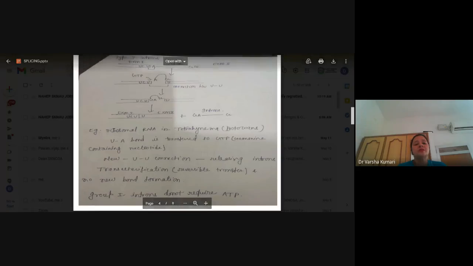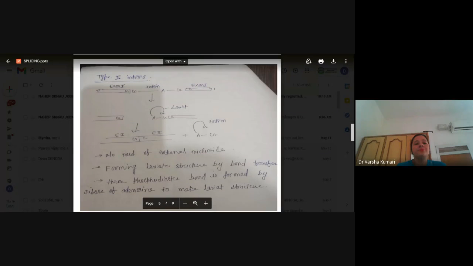So here you can see there is a new bond between the UU. This particular condition is called trans-esterification. It means there is no new bond formation, only shifting of the bond from UA to UU. So this is splicing by type 1 intron.